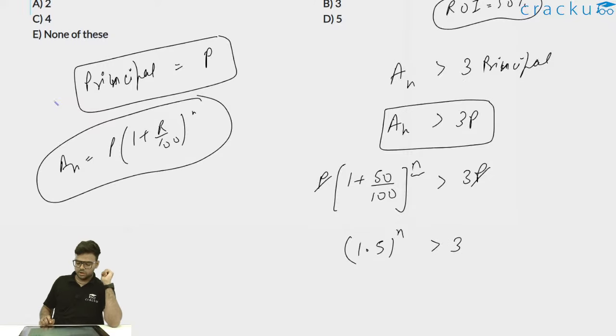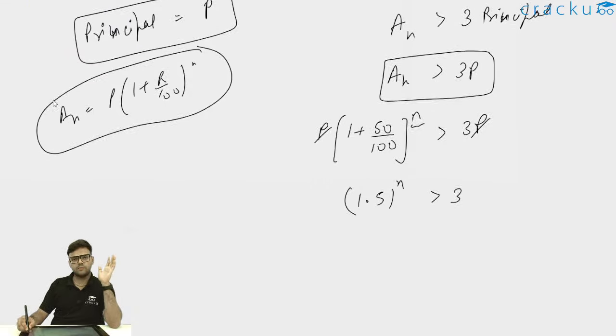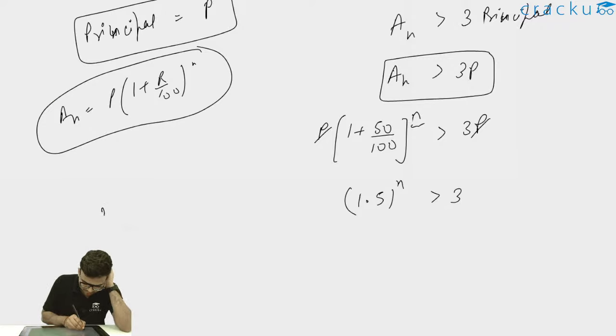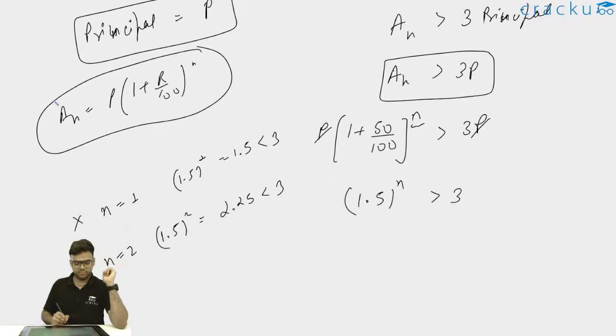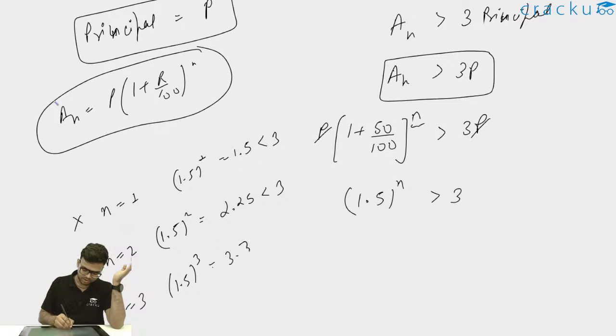We want this one. Now what we'll do, I'll just use the trial and error method. I'll substitute the values of n: 1, 2, 3 and 4. So I put n equal to 1. 1.5 to the whole power 1 is 1.5. Now this is less than 3, so I can eliminate this case. Now I'll put n equal to 2. 1.5 square will be 2.25. Again this 2.25 is less than 3, so again I can eliminate this. Now if I put n equal to 3, 1.5 to the whole power 3 will be 3.375. 15 whole cube is 3375, so 1.5 cubed is 3.375.